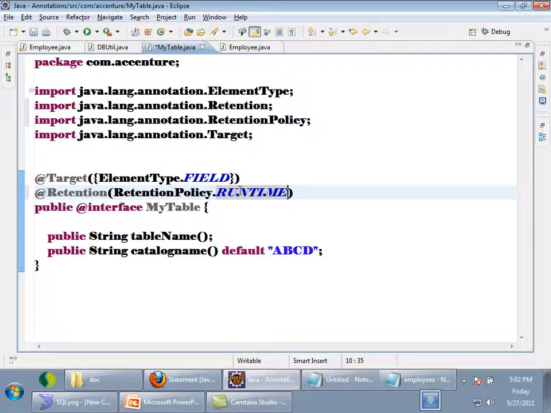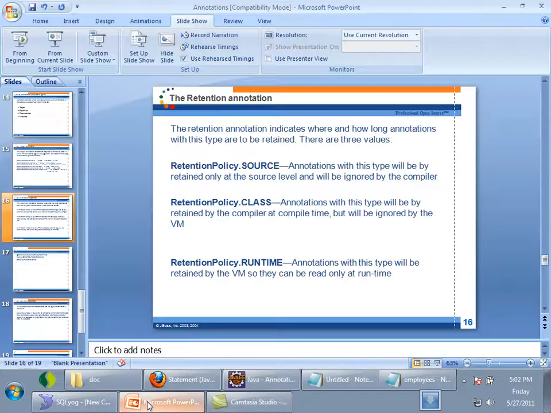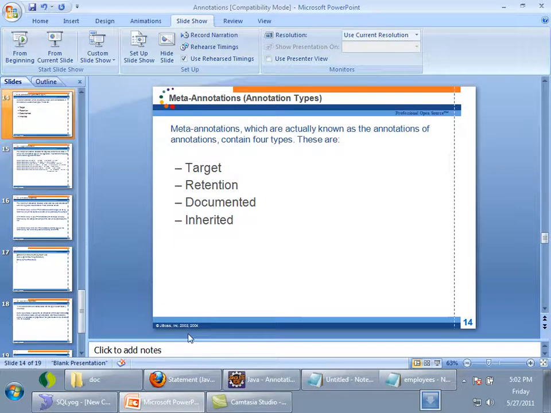So these are the retention, these are the meta annotations. And there are two more things, just remember the names, these are not very important. The other two are Documented and Inherited. Just remember the names, these are not very important. Okay, I will share this PPT, you can read it. So we completed